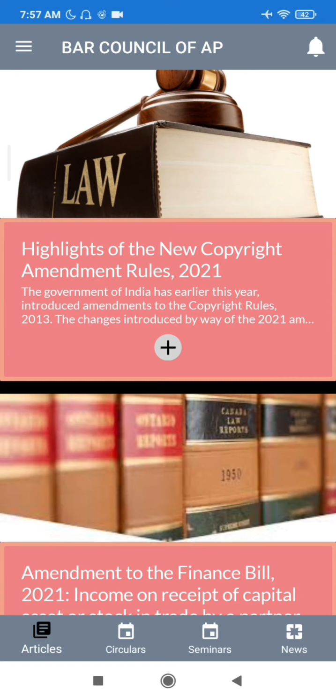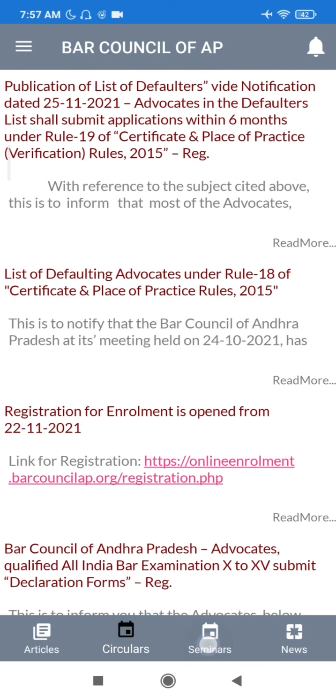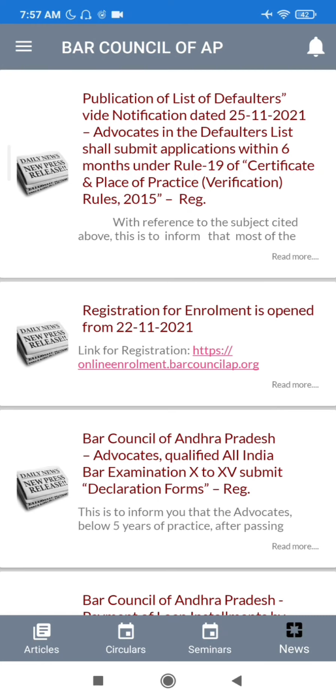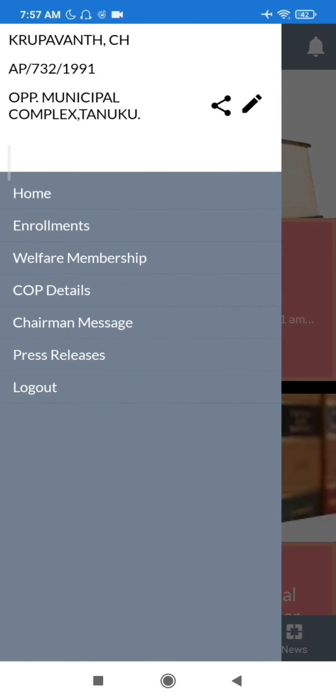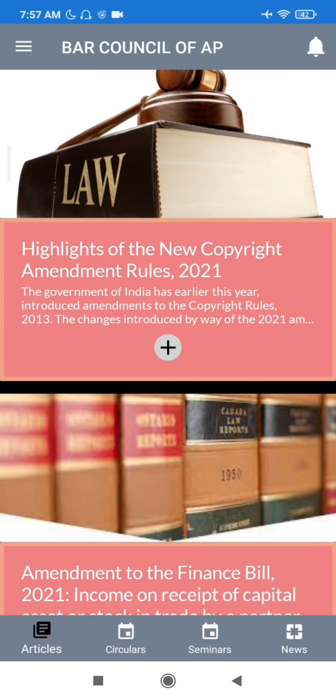In home screen, at the bottom there will be 4 sections: articles, circulars, seminars and news. At top left there will be a menu icon, 3 horizontal lines. If you click on the menu icon, there will be profile details and other sections available. I will explain each section later. Click on right side space to close the menu.